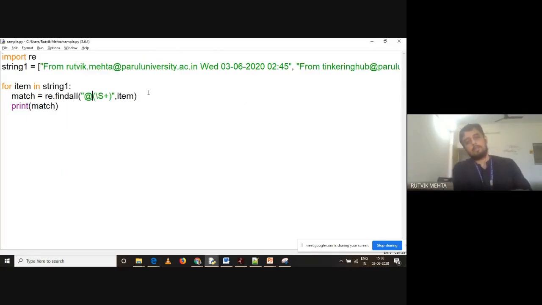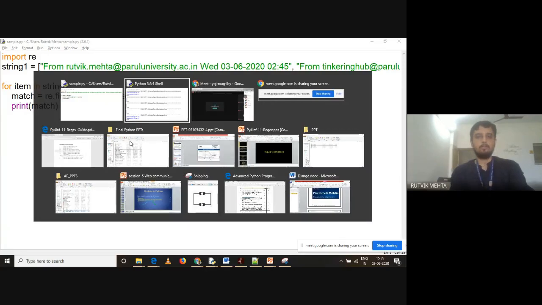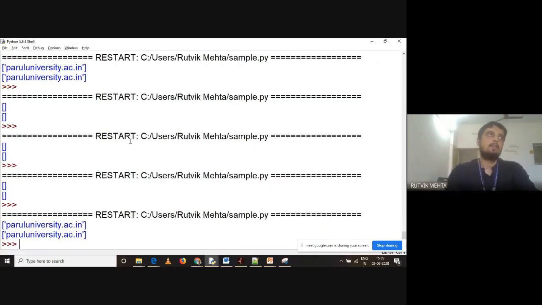So understand this. I'll come back to the dot operator one more time. But understand this. This is how you can extract domain names from any number of lines. If you have 10,000 lines, domain names can be extracted from them. So these are a few examples of regular expressions. Let us say I don't want to only extract, I want to do many more things. So let us say I'm giving you one string over here, string 1. There are 10 bananas. Price is 20 rupees.